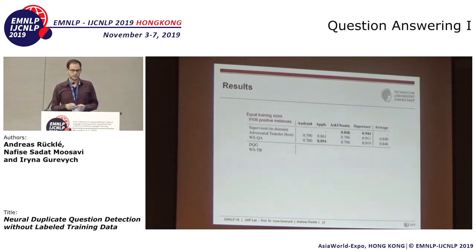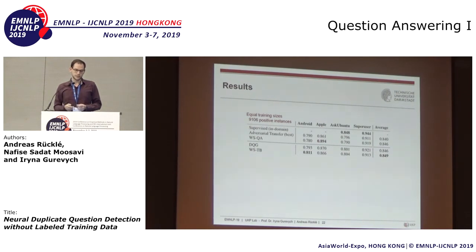So what we can see here is that supervised in-domain training performs very well. However, we don't have training datasets for all the domains. WSQA performs a little bit better than adversarial domain transfer in its best case already, but this is not very consistent. It only happens on 2 out of 4 datasets. Our own methods consistently outperform adversarial domain transfer, and WSTB actually performs a little bit higher than WSQA here.